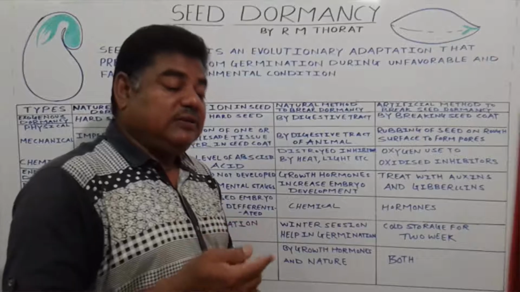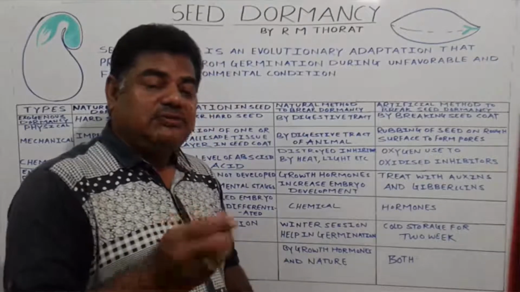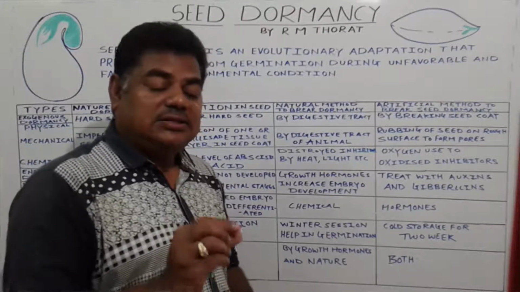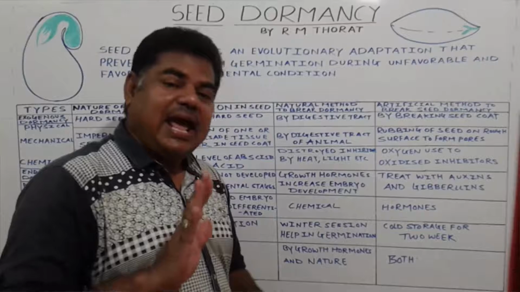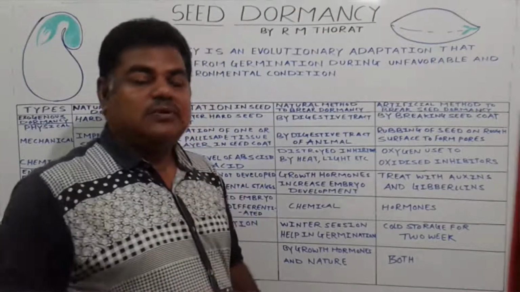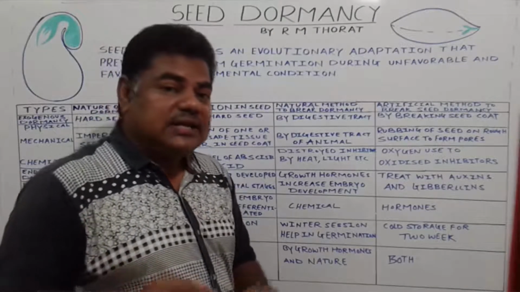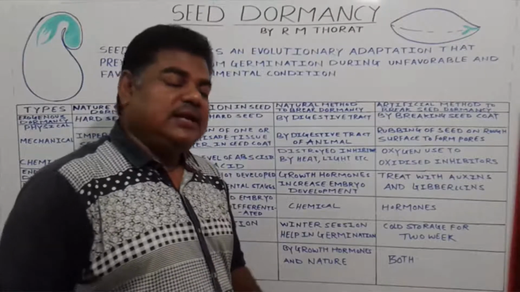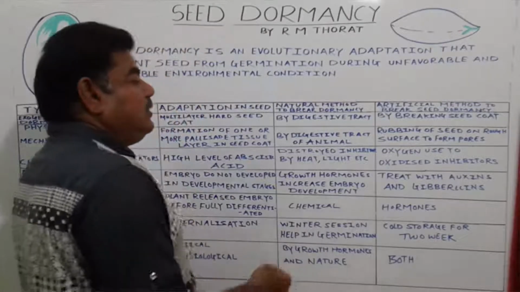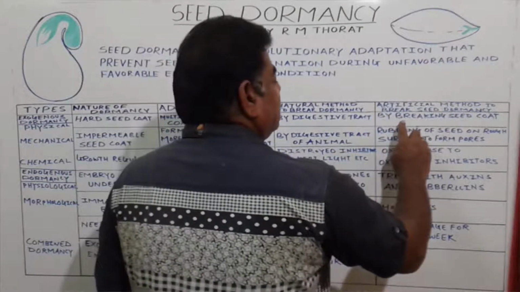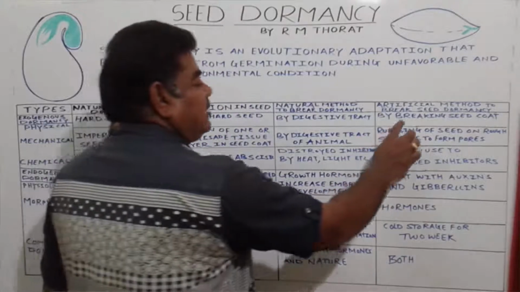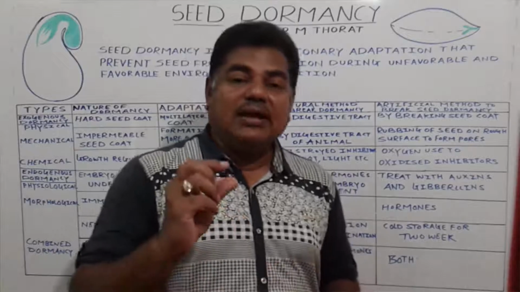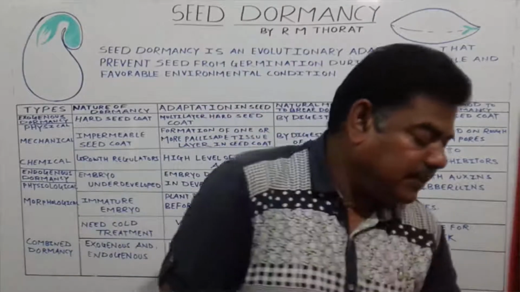Such seeds, when an animal eats the fruit and the seed enters the digestive tract, do not digest due to the digestive enzymes and the HCl. It remains as it is, and when it is released along with the undigested food material and falls on the ground or in the soil, then it easily germinates. As an artificial method, we break the seed coat with a hammer.